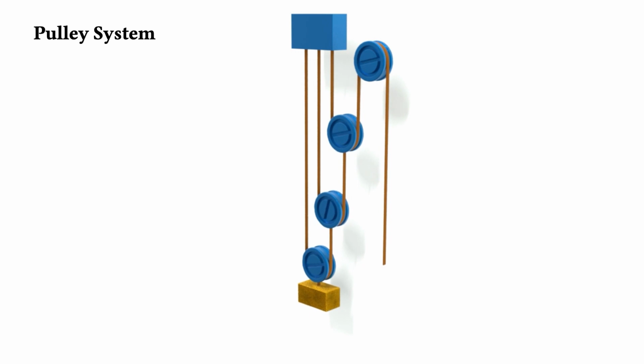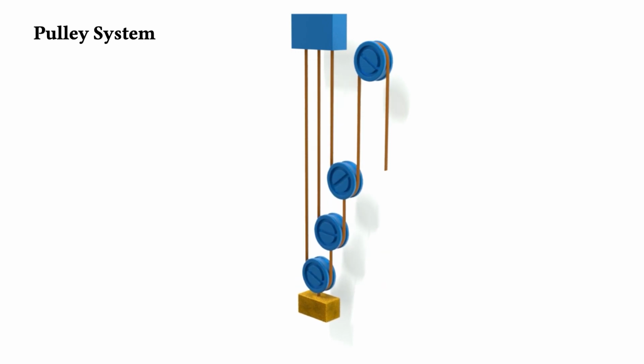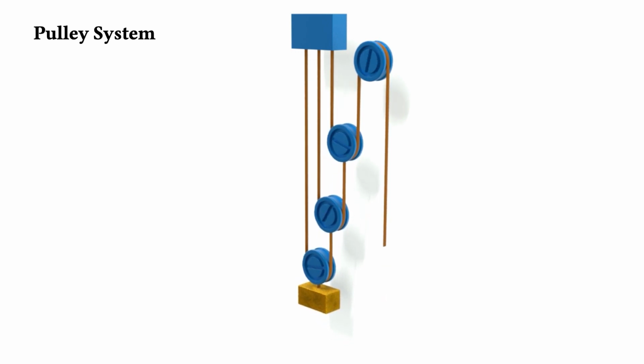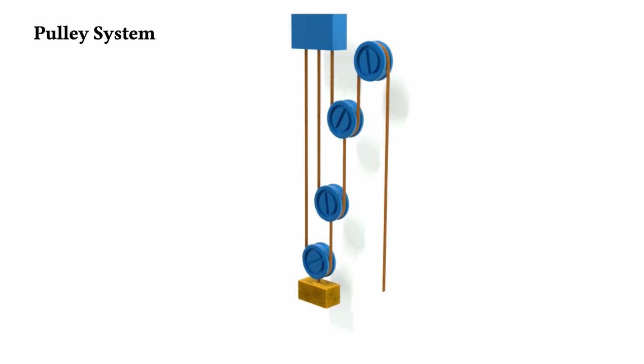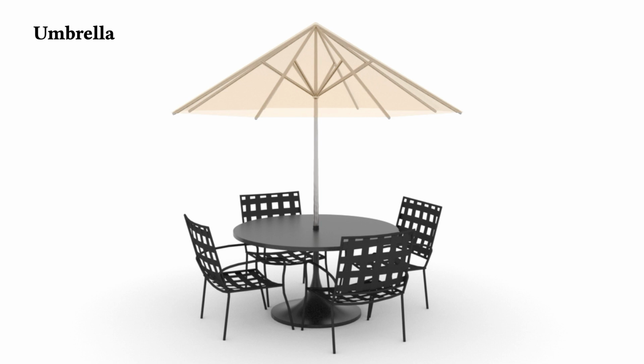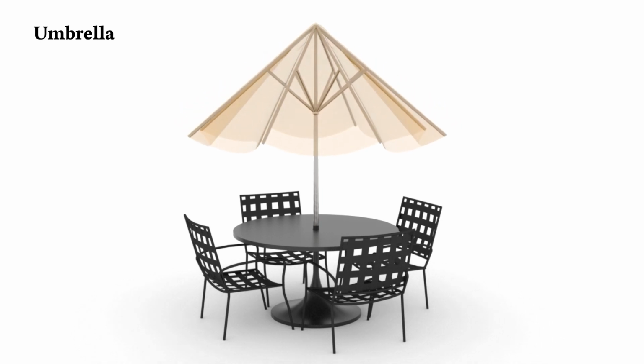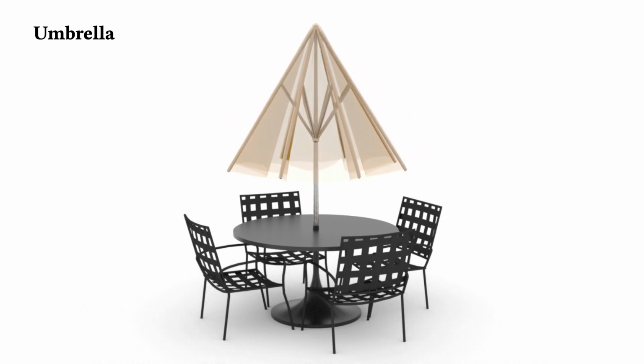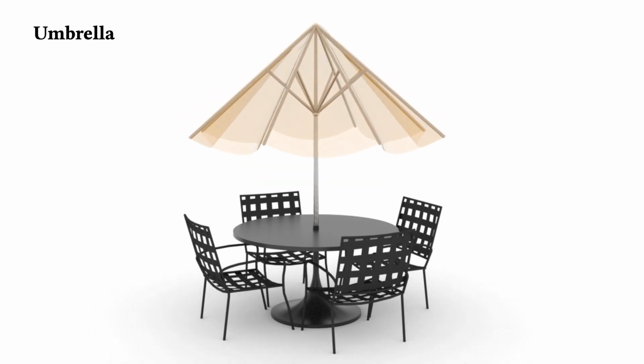Our simulator accurately captures the mechanism of this pulley system when the right end of the rod is pulled all the way down with smaller forces to lift the heavy gold box. Next, we simulate the closing process of an umbrella modeled by coupling a rigid skeleton with a cloth.